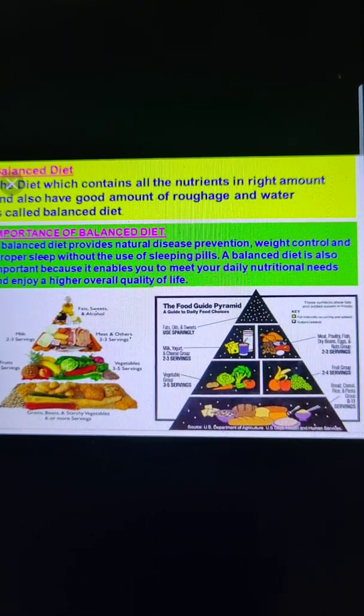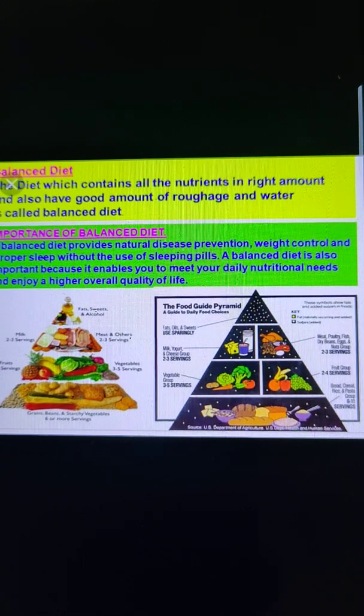Not only bacteria, actually, microbes are also responsible for disease. So the presence of microbes or the lack of nutrients may cause many diseases in our body.